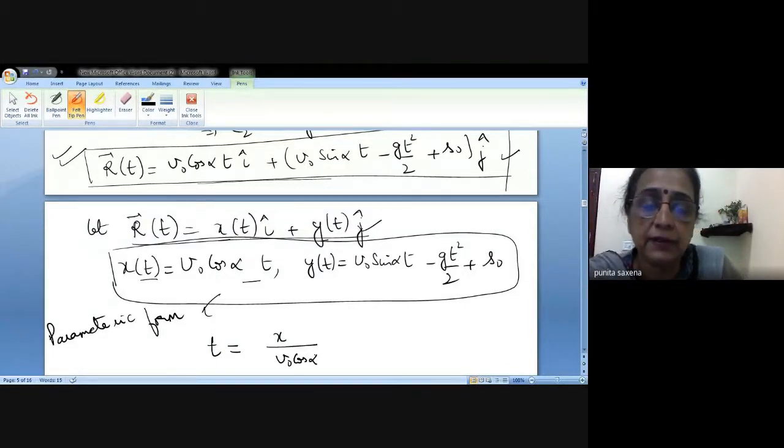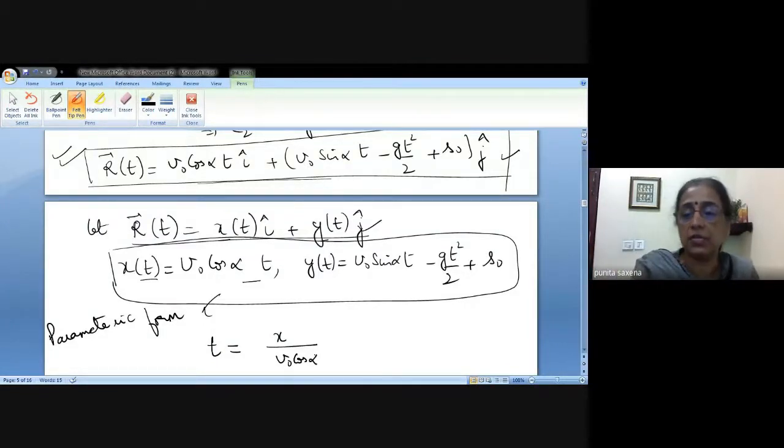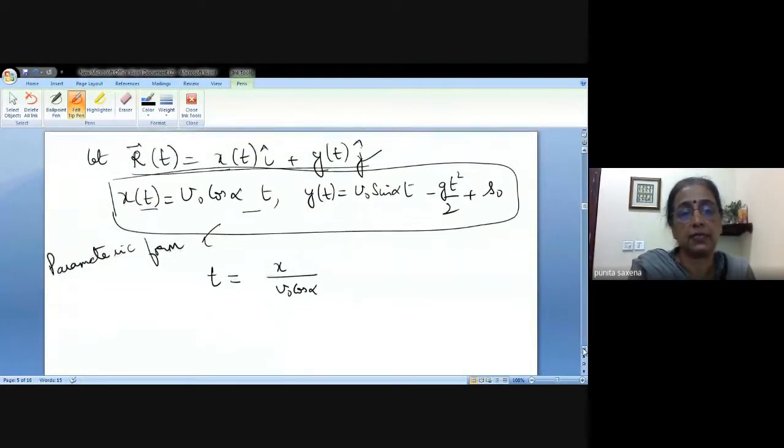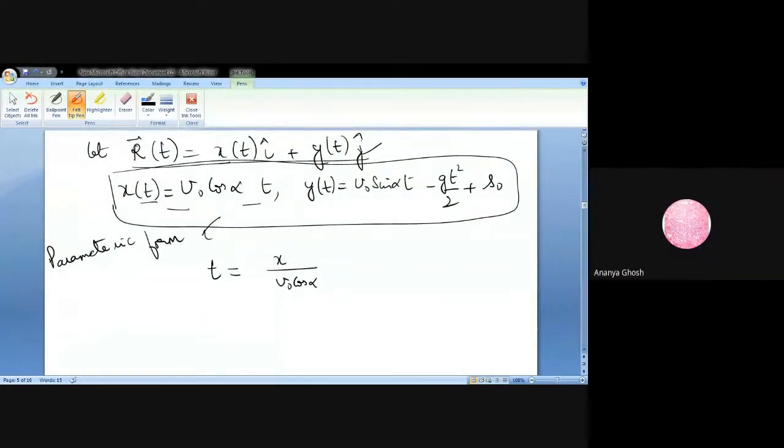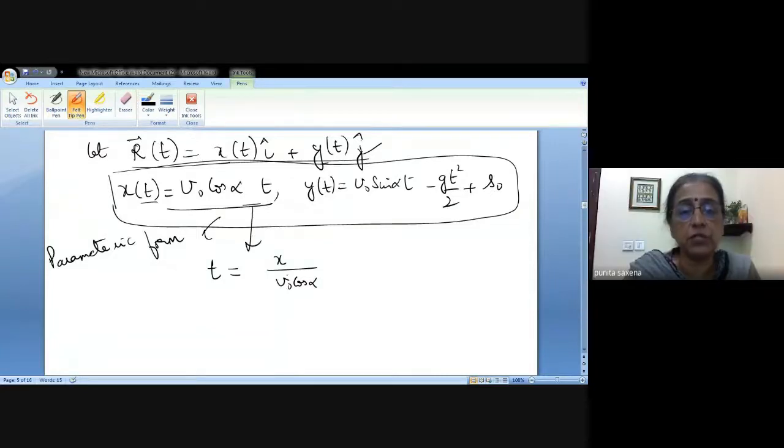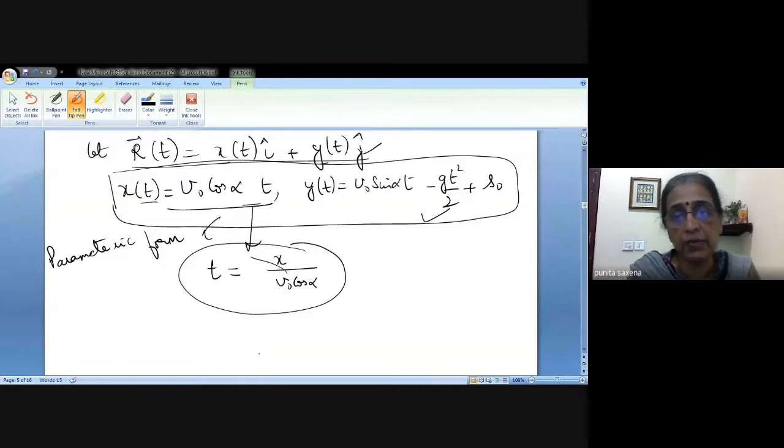T is nothing but x upon V naught cos alpha. Is that right? From this equation, yes, ma'am. Now, if I substitute this value of t in this equation, my t will be eliminated and I will just have an equation in terms of y and x. So basically, what will you get? Y is equal to,